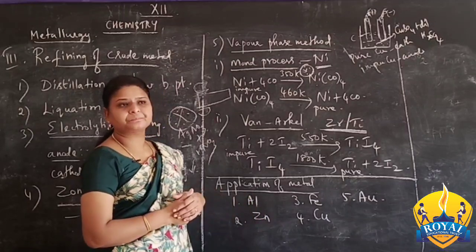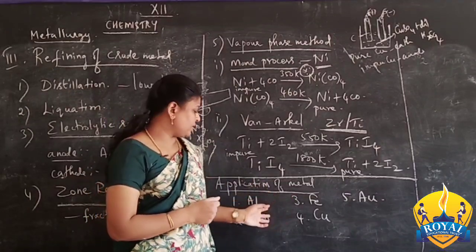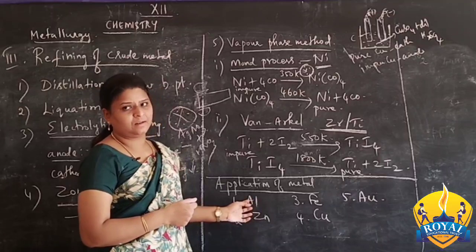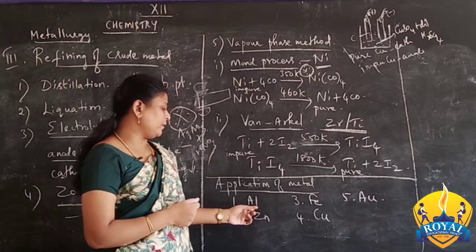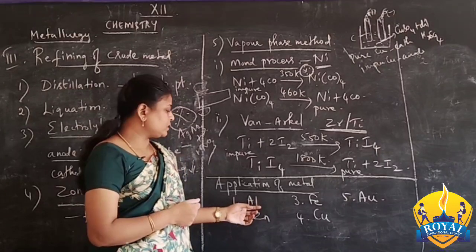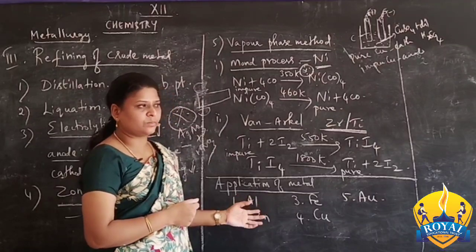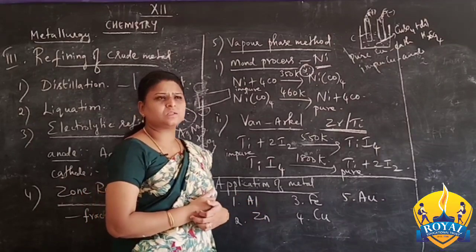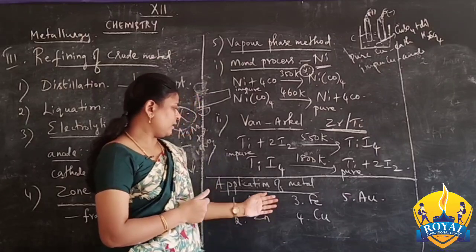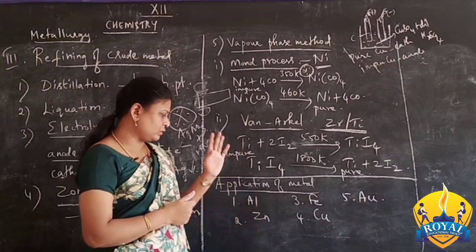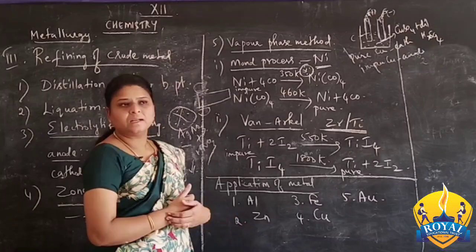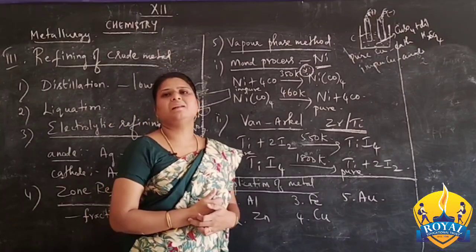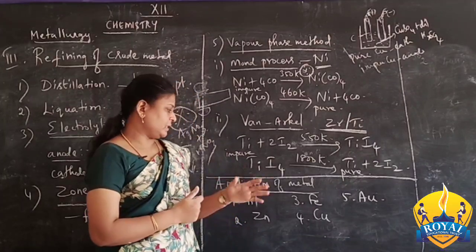So aluminium. From ancient times itself we use aluminium as a cooking vessel. It is a very old metal. It is used even today for the cooking process, and aluminium foil is also there. So it is a most important or most used metal. Then zinc. Zinc is used in the galvanizing process for sheets.